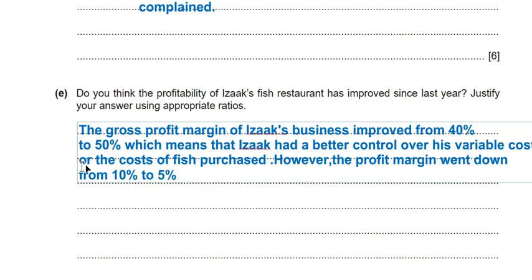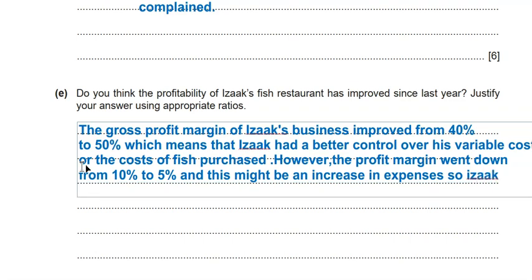This is of course after calculations, and this might be an increase in expenses. So Isaac had less control over them, or over his expenses. We can tell, you can always say they increase from this to this, so no problem.